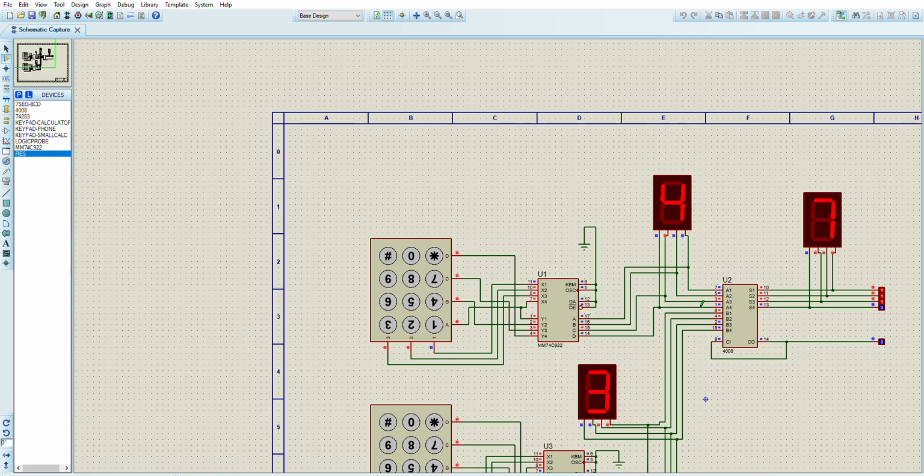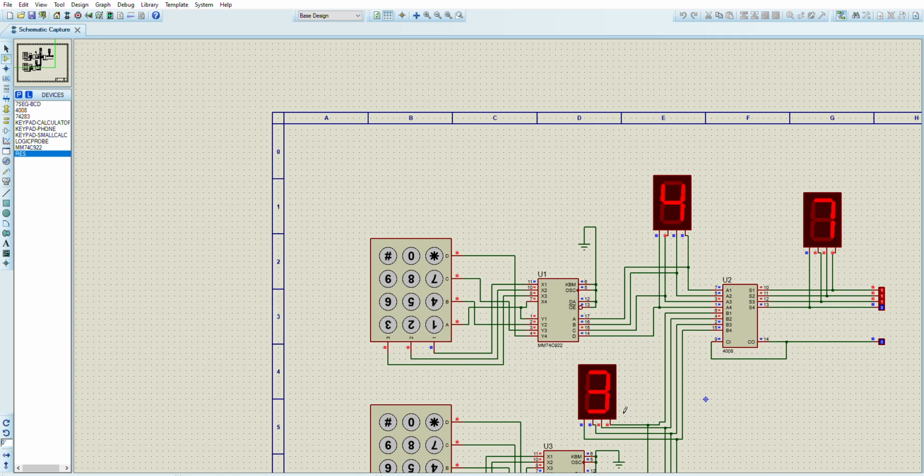We would simply use A, B, C, D as an output for A and B. A1 would be A, A2 would be B, A3 would be C, and A4 would be D of this first keypad. Then B1 would be A, B2 would be B, B3 would be C, and B4 would be D of this second keypad.